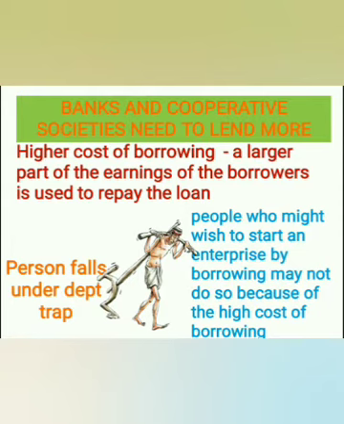So in this particular situation, what happened? As the rate of interest is high and they are not able to repay the amount because of the less income, a person who is wishing to start an enterprise will not do so. Why will he not do so? Because of the high cost of borrowing. High cost of borrowing is nothing but a larger part of the earnings of the borrowers being used to repay the loan. So when this takes place, automatically a person will fall under debt trap. That is, they are not able to come out of their loan.